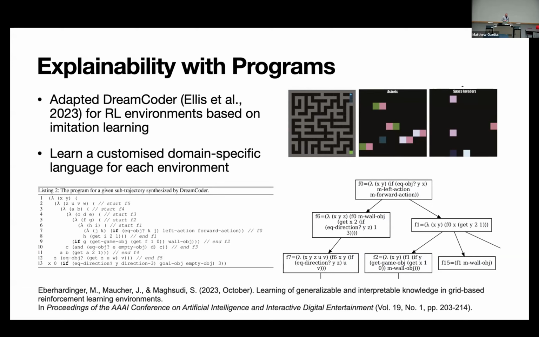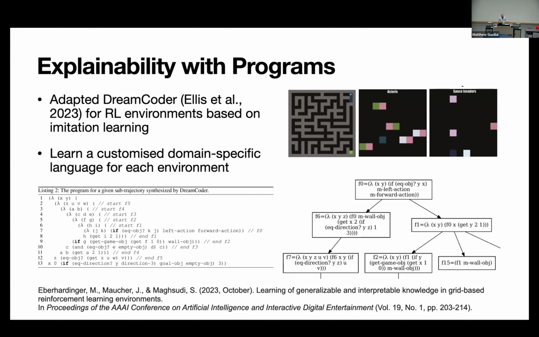I tried this out on 3 different environments: a simple maze navigation environment, and 2 miniature versions of Atari games, which have a symbolic representation. So all information is already in these environments, and I used Asterix and Space Invaders there. At the bottom, we can see a program which DreamCoder synthesized for the maze running agent. And on the right is a snapshot of the library.